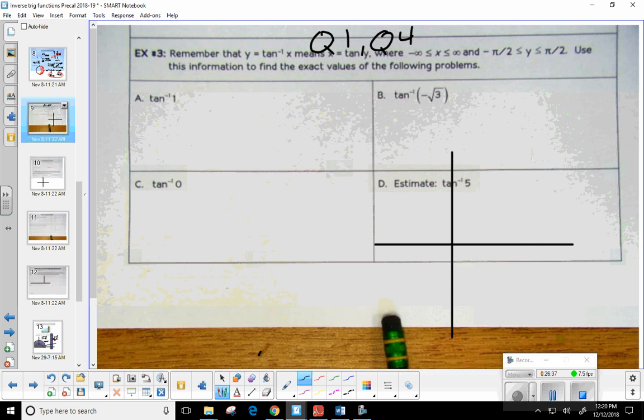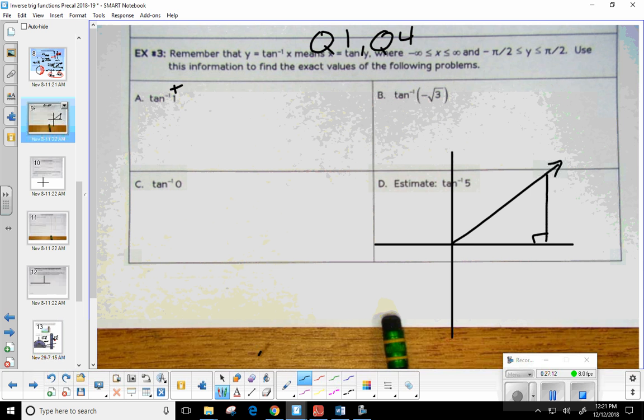So let's take a look at A. Tangent inverse of 1. Tangent inverse, you got to find him in 1 or 4. Jalen, what do you think? What quadrant is he in? 1 or 4? Okay, 4? Close. Now, why would he be in 1, but B was in 4? Look at the sign. Because this is a positive number, it's got to be in quadrant 1. In B, we were in quadrant 4 because it was negative. So now I know I'm in quadrant 1. We're working A right now.